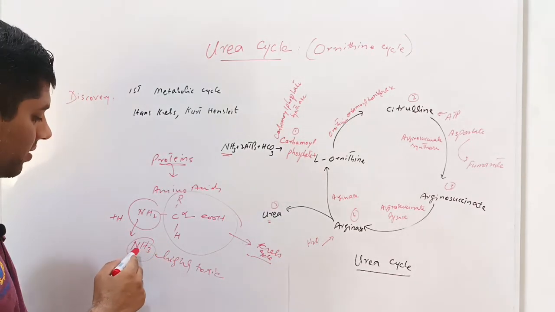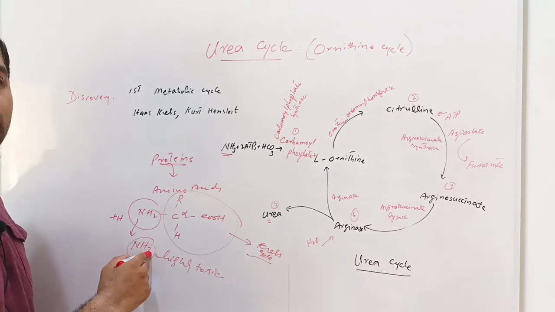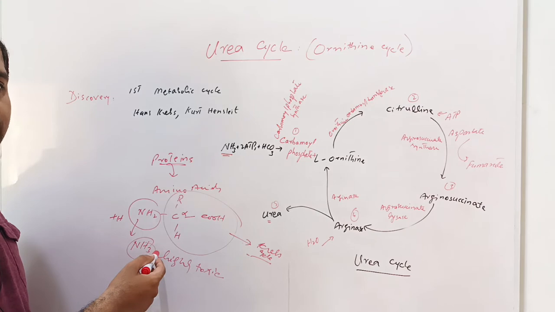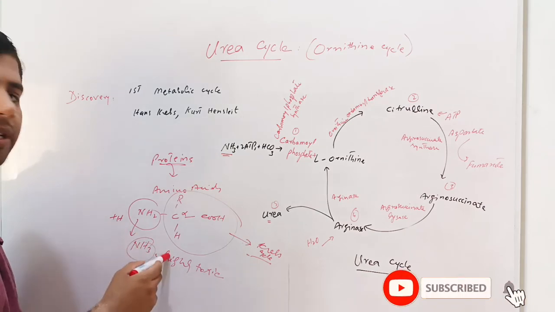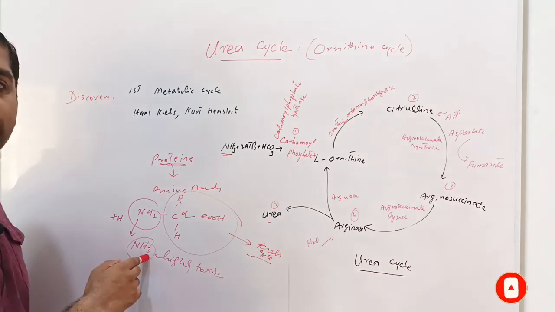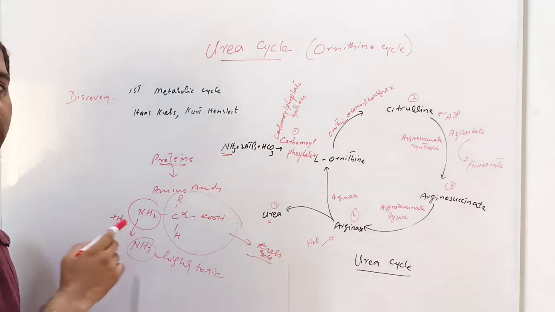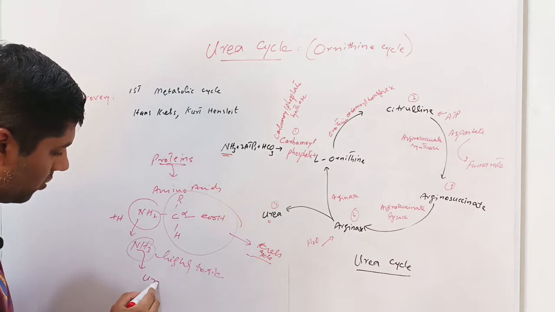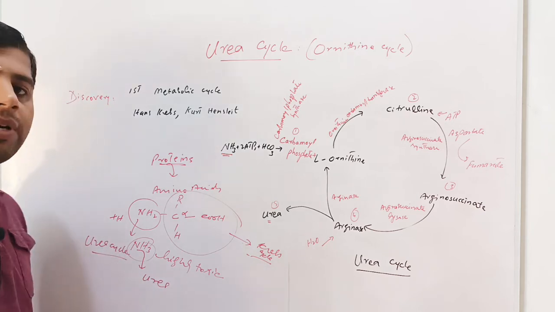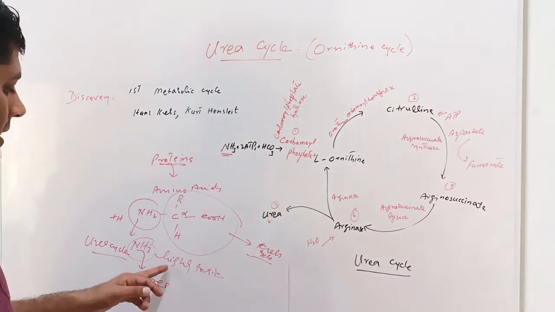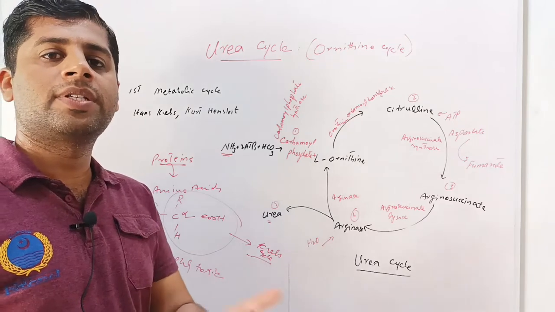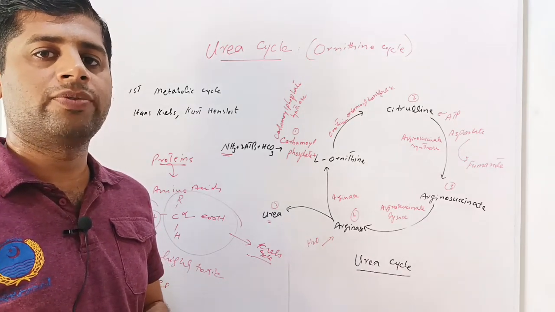But there is a drawback in the excretion of ammonia: it requires a huge amount of water to be excreted. It can be afforded by aquatic animals having abundant supply of water, but animals living on land, like human beings or other terrestrial animals, cannot afford such a huge amount of water for the excretion of ammonia. Terrestrial animals convert this ammonia into urea through the urea cycle. This is the basic aim of the urea cycle: to convert this highly toxic ammonia into urea for excretion from the body at the expense of a reasonable amount of water in the form of urine.